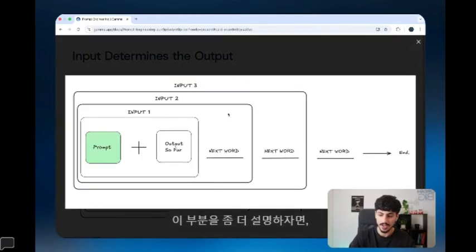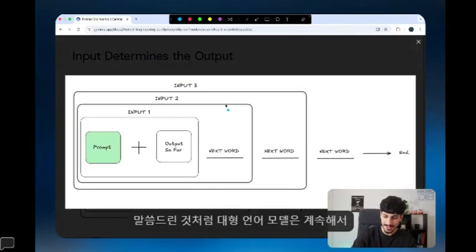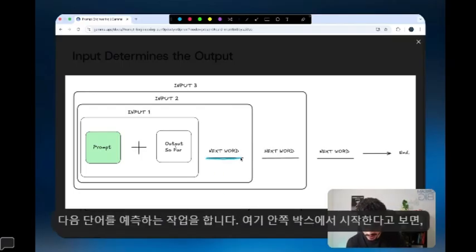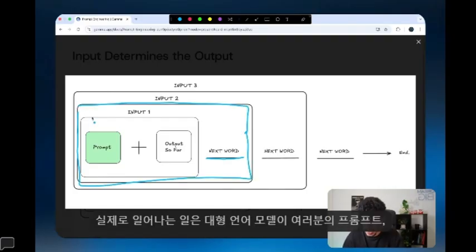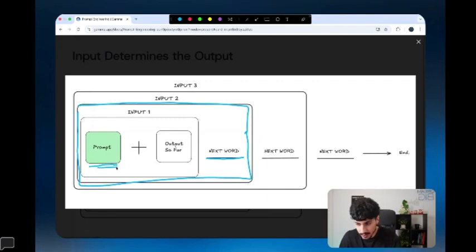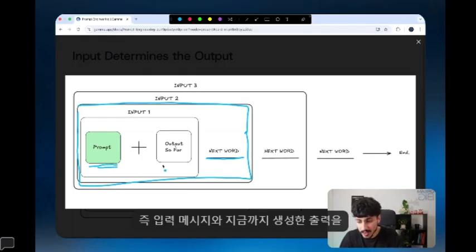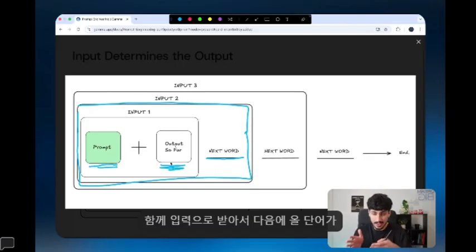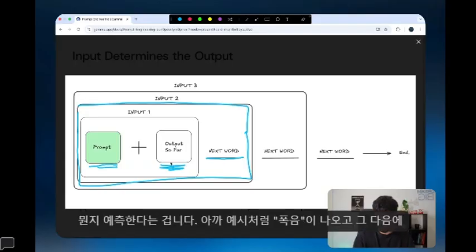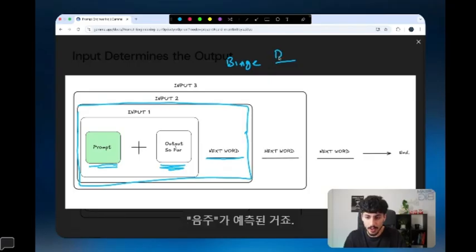And just to touch on this further, as I said, what the large language model is doing is continuously predicting the next word. If we start from the inner box over here, what's actually happening is the large language model is getting your prompt, which is your input message, and the output that it's created so far to act as an input by which it's predicting what the next word should be. Like we saw before, we had "binge," and then the next word was "drinking."